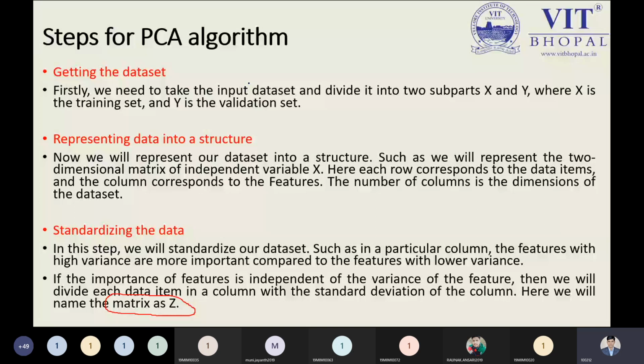Third step, standardizing the data. You can ask me right now, what is standardizing the data? This step is saying that when you have a large volume of integer values, like 200, 250, 900, 300, 100, 50, 60, you can do the calculation manually for a small amount of data in a simple way.